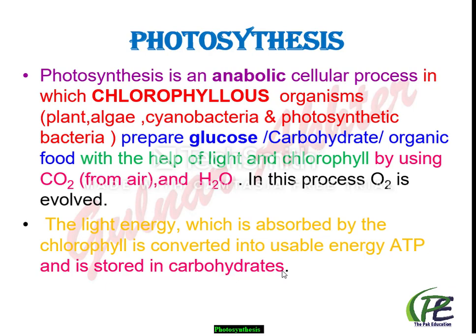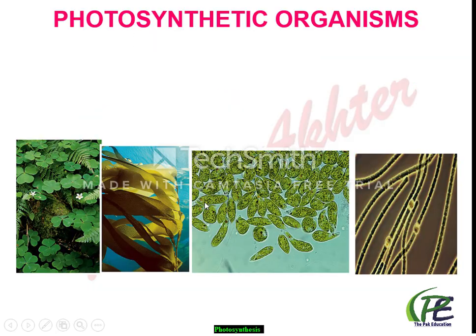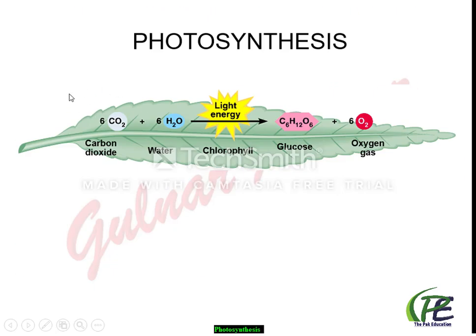Okay, let's start the new topic, photosynthesis. As you know, it is an anabolic process, or the constructive process. In this process, autotrophic organisms use light energy to make organic food, or glucose or sugar, and oxygen gas as well, from carbon dioxide and water in the presence of chlorophyll. The entire mechanism of photosynthesis you can understand by this reaction, where carbon dioxide and water react together, and in the presence of light and chlorophyll they make glucose, and as a byproduct oxygen is released.